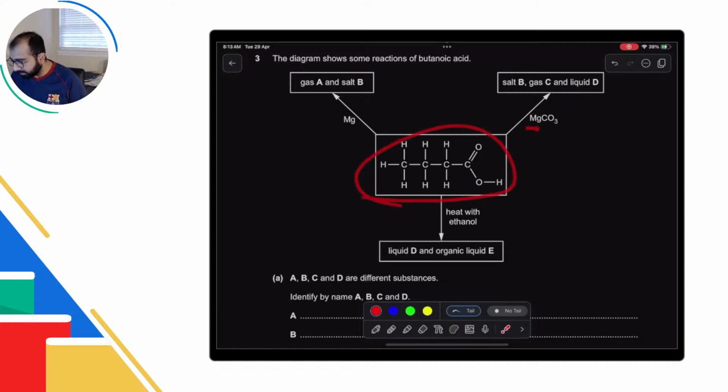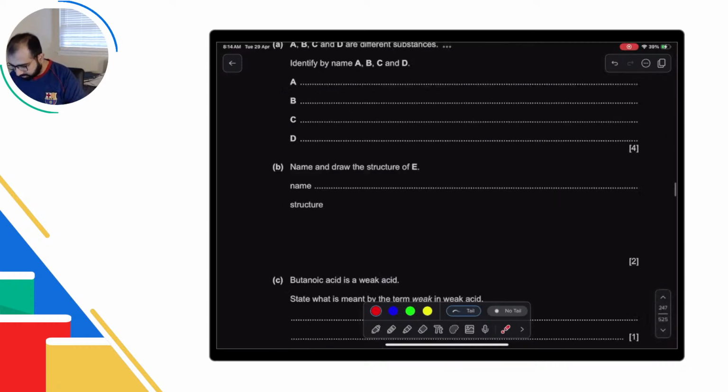Similarly, this is acid, magnesium carbonate के साथ react करेगा. Acid plus metal carbonate is carbon dioxide and metal salt. So हमारे पास यहाँ पे magnesium butanoate plus carbon dioxide, ठीक है, ये हमारे पास बनेंगे. And of course water because this hydrogen and that oxygen react with ethanol. Ethanol के साथ it will do esterification, जिसको आप condensation reaction भी बोल सकते हैं. And that means कि हमारे पास water बनेगा. That is the liquid D, and liquid E is the ester that you have, and that is going to be ethyl butanoate. The ethyl part comes from the alcohol, and that's the answer.